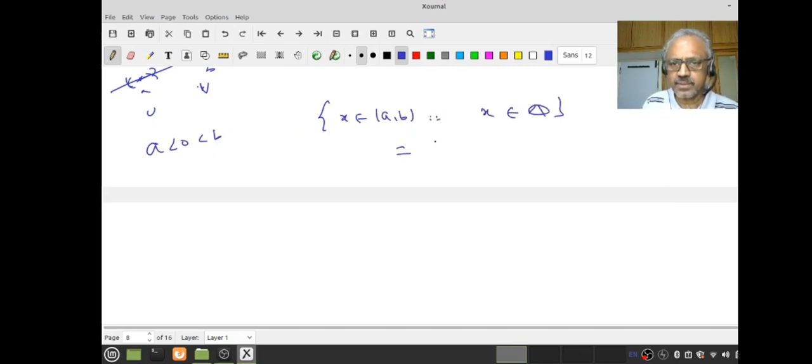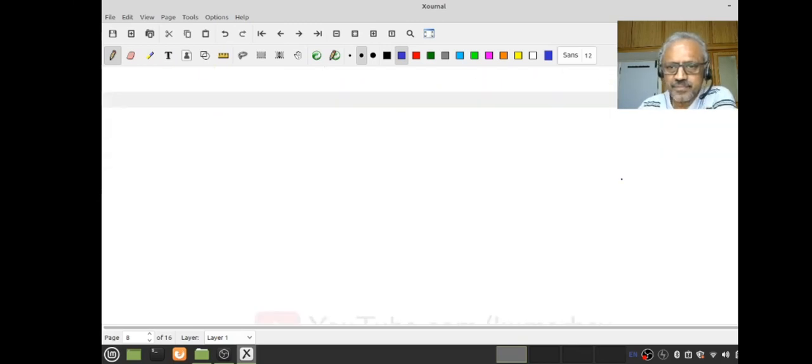That is, this is (a, b) intersection Q. Does this belong to VIP? Yes, because a is less than 0, less than b, therefore 0 is there, and 0 is also in Q, therefore 0 belongs to this set. Therefore it's open in the VIP topology. Play with this.